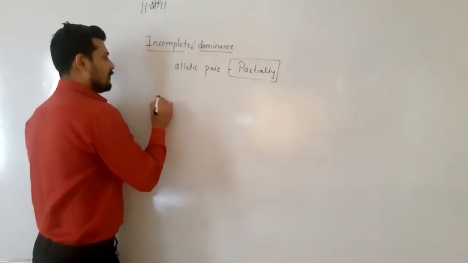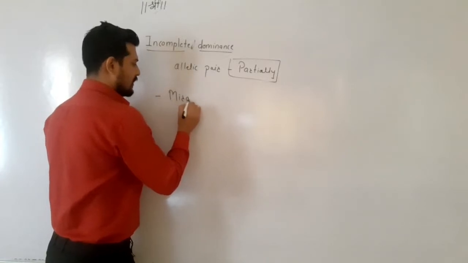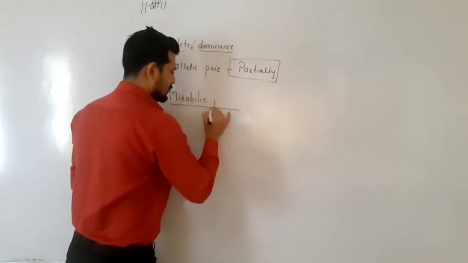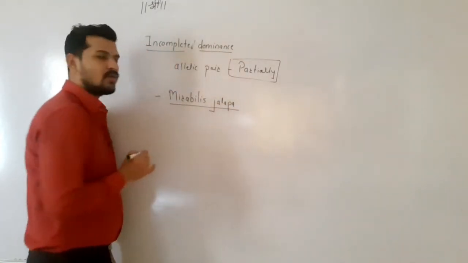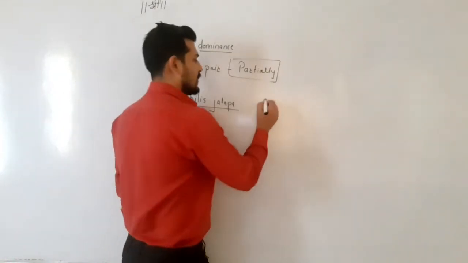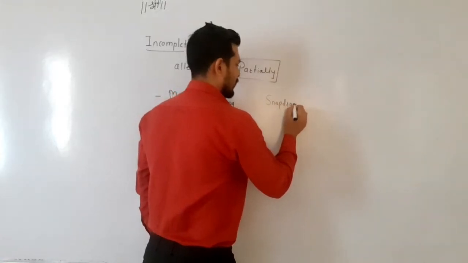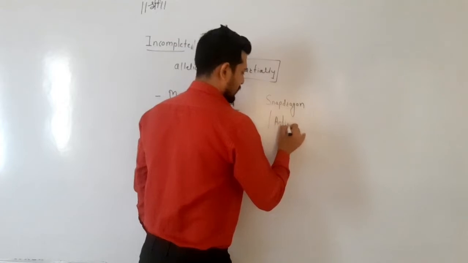An example of incomplete dominance is the plant Mirabilis jalapa. This plant is also called the 4 o'clock plant. Or we can also take the snapdragon plant, which is also called the Antirrhinum species.